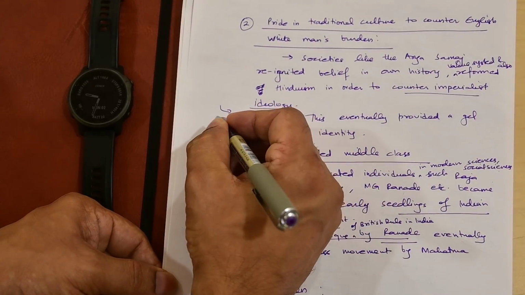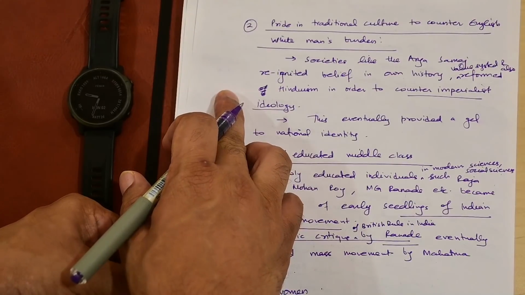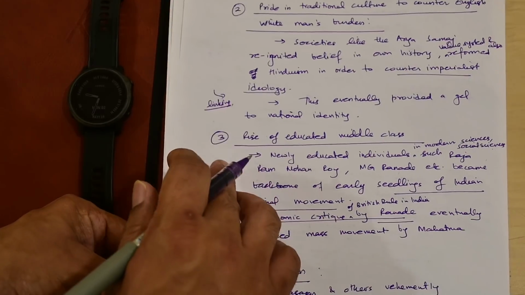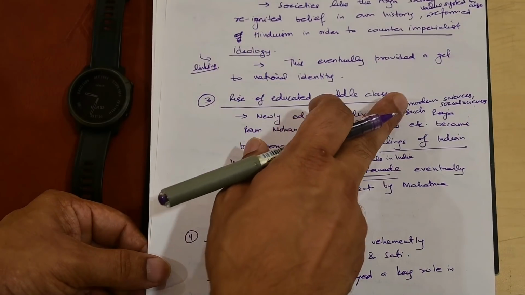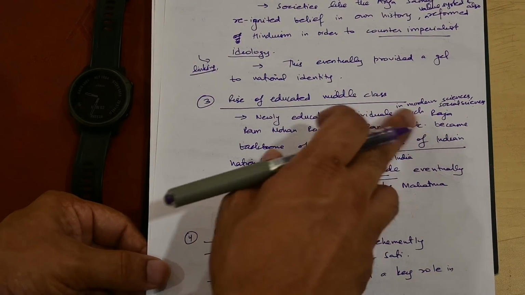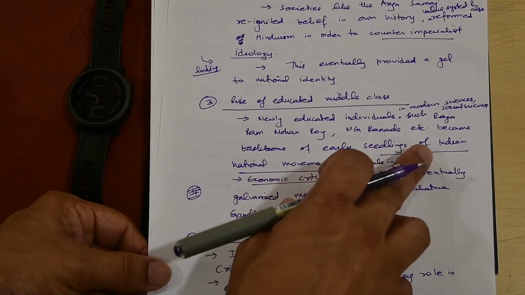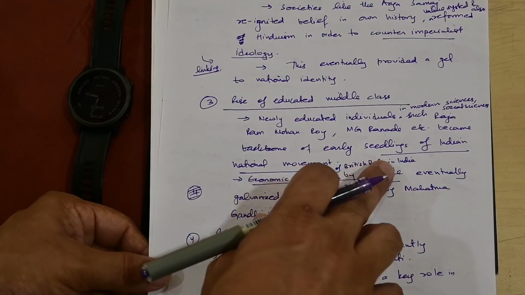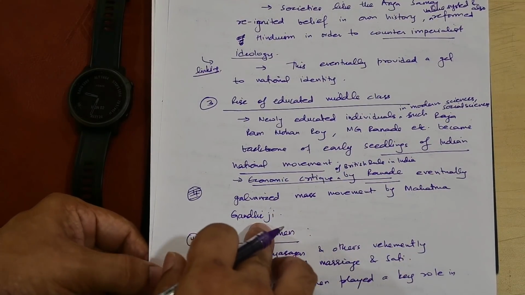Now again, you see I'm linking the idea about the Indian Renaissance to the formation of national identity. Okay, the third point is the rise of the educated middle class. Newly educated individuals in modern sciences and social sciences such as Raja Ram Mohan Roy and M.G. Ranade became the backbone of the early seedlings of the Indian national movement. Economic critique of British rule in India by Ranade eventually galvanized the mass movement by Mahatma Gandhi ji.